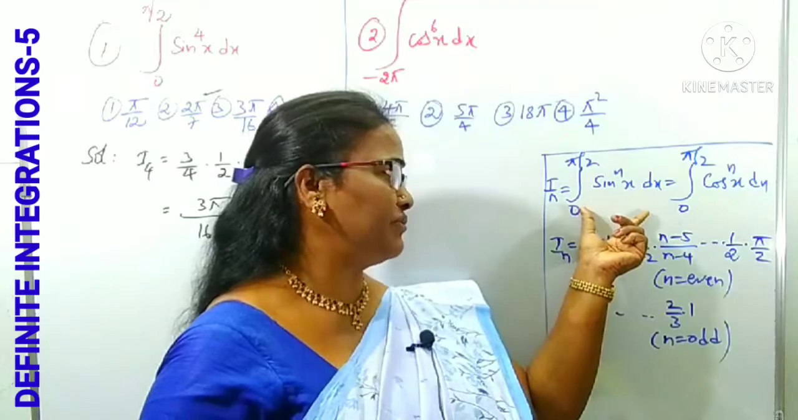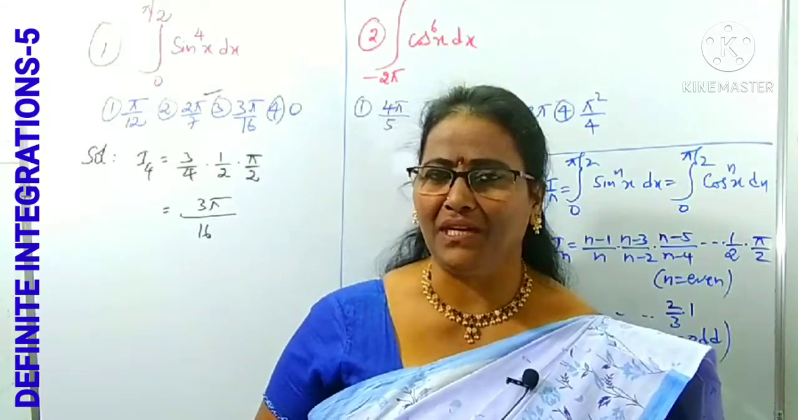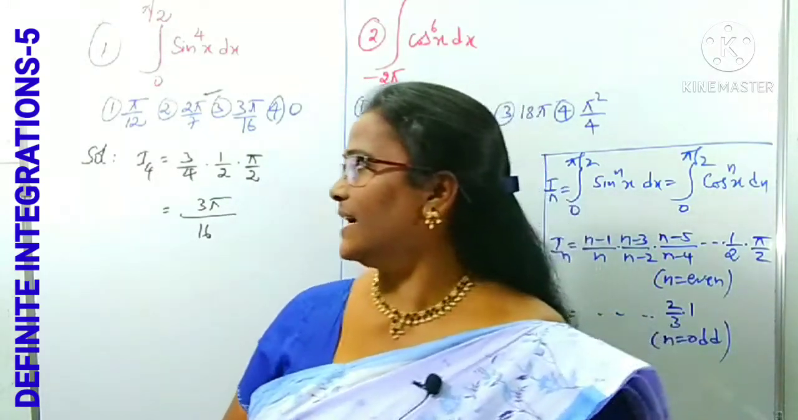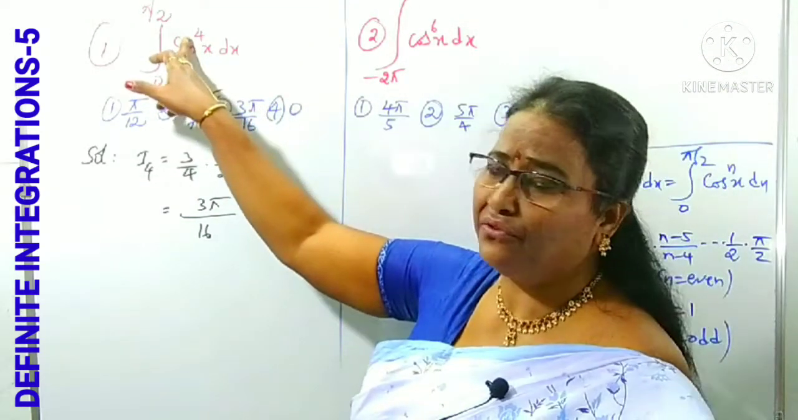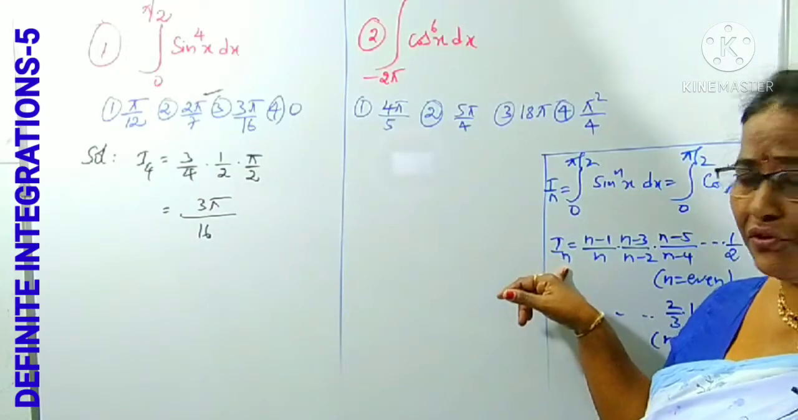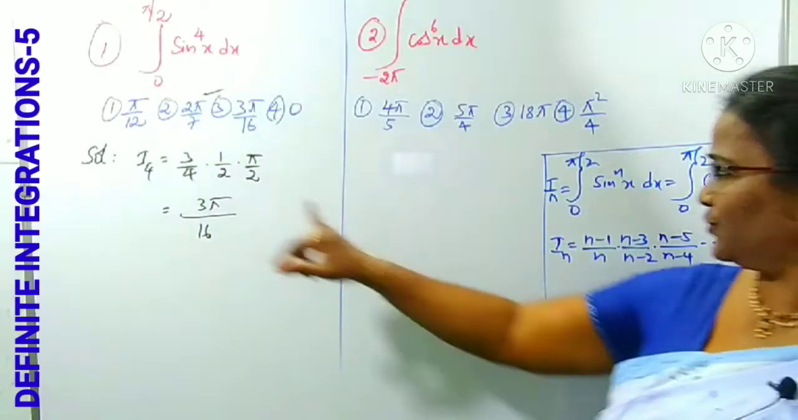These are the reduction formulas for sine and cos, where n is any natural number. Limits are from 0 to pi by 2. Clear? Right. According to this one, in place of n, what is there here? 4. We can take I4. In place of n, what is there? 4. 4 minus 1 is 3 by n, which is 4 only.